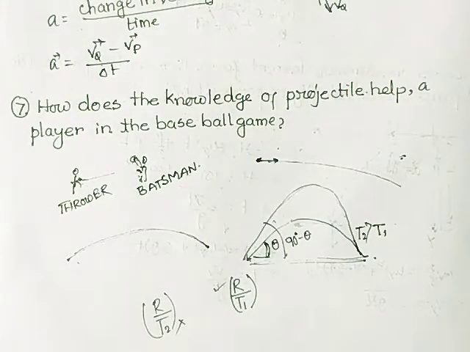This way, in the baseball game, the thrower and the hitter estimate this and start the play, continuing the play. That is inbuilt in them. They are habituated to doing this. I don't know whether they know the theory of projectile motion or not, but they are doing it by practice. They are habituated to doing this. Thank you.